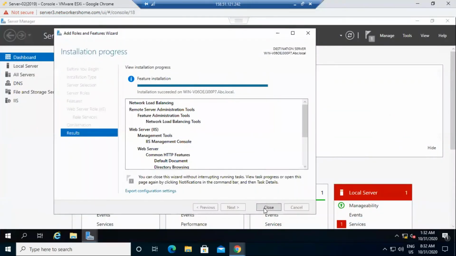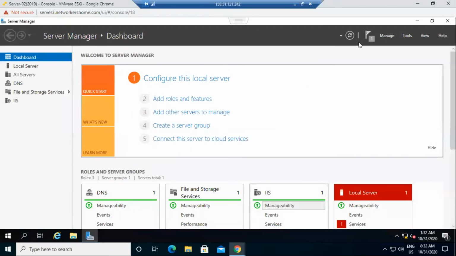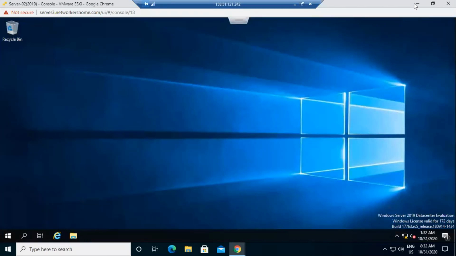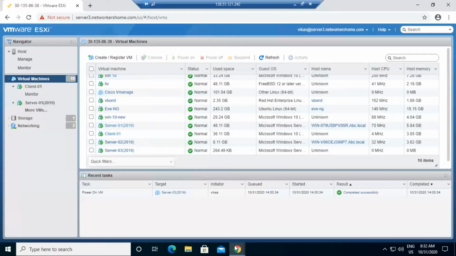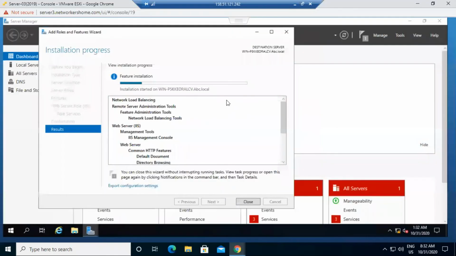In server 2, I hope it's installed. Yes, in server 2 everything is installed, the NLB feature and the web server also. Close this server manager. Now we'll check with server 3 as well. It's going to install in server 3 as well. Understood both of you, Sai and Teja, what I did till now, right?